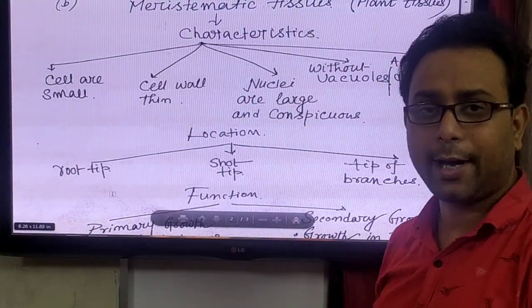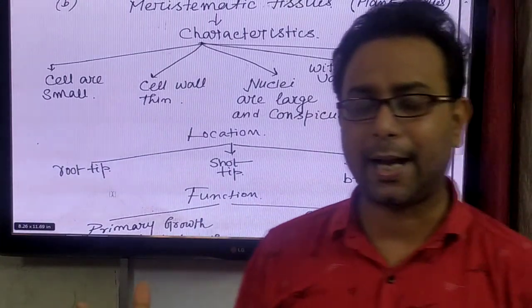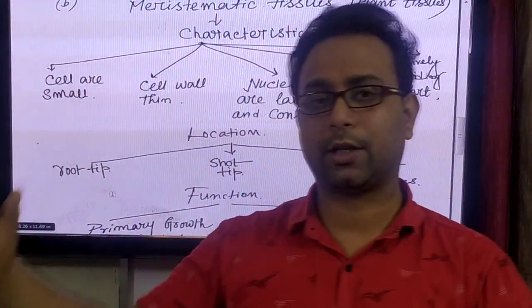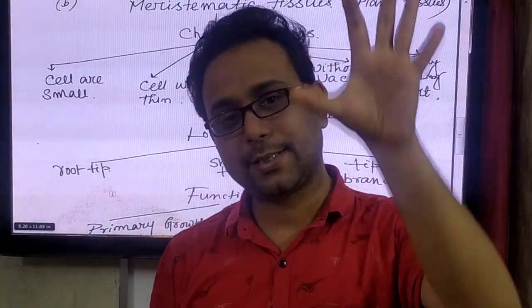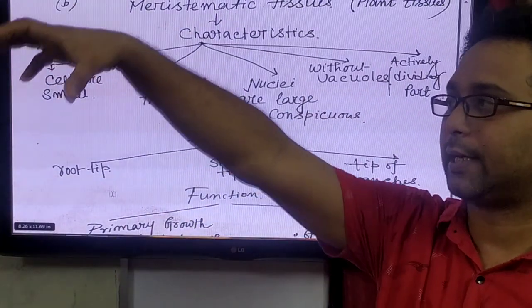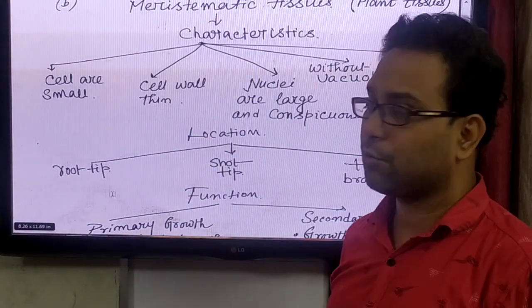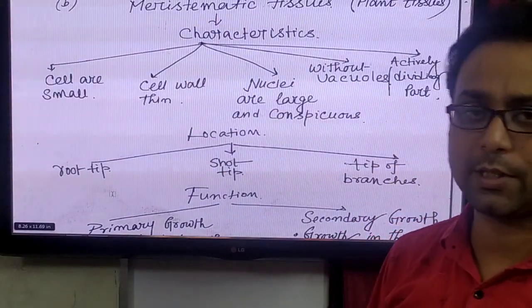Meristematic tissue, where is it present? It is present in the plant tissue. So plant tissue is mainly divided into two categories. One is the meristematic tissue, another one is the permanent tissue. But what are the characteristic features of the meristematic tissue?